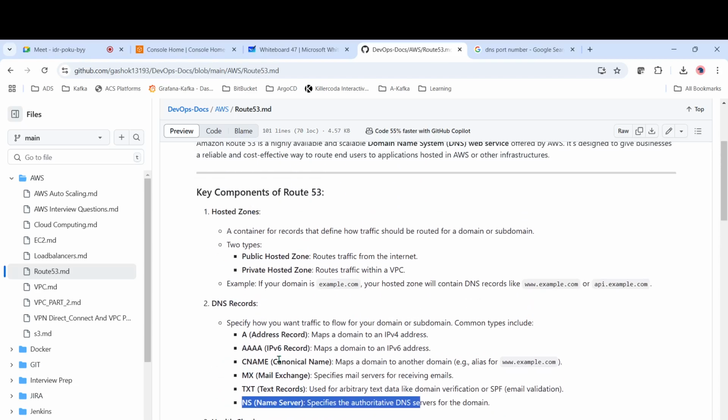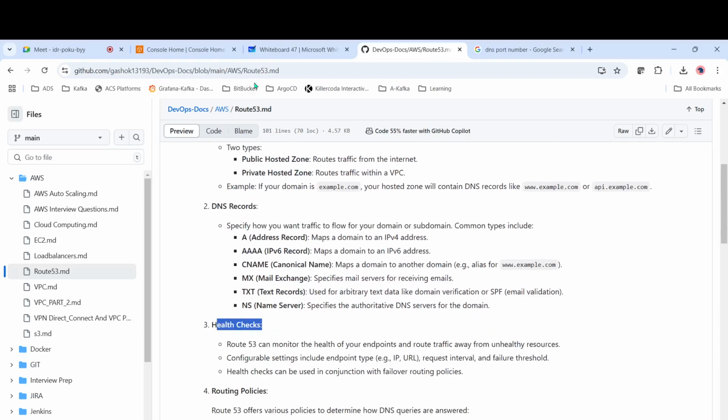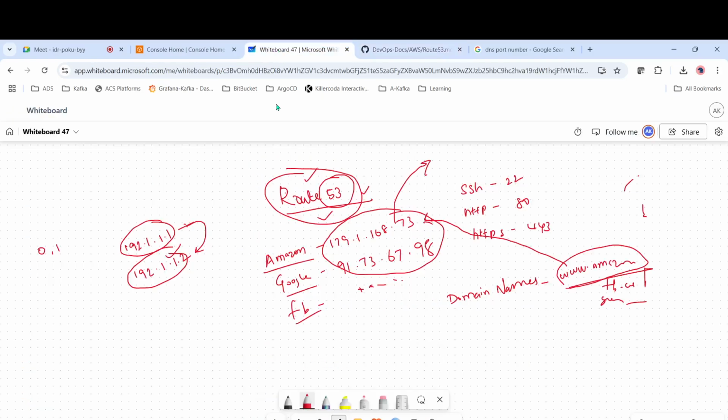And we have to configure health checks. For example, we have an Amazon application. For example, we have it in two locations, one in America and another in Asia. So for example, here they have www.amazon.com, and here also they have amazon.com.